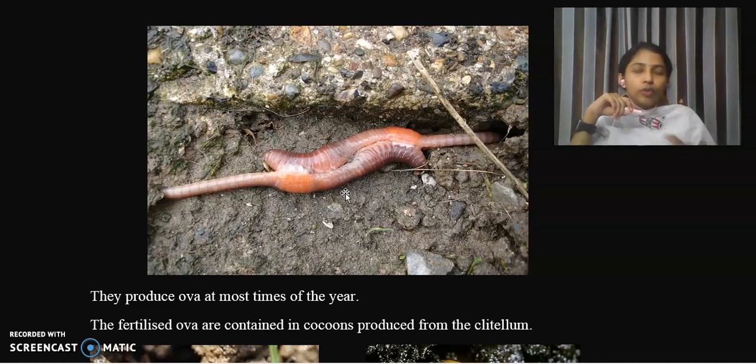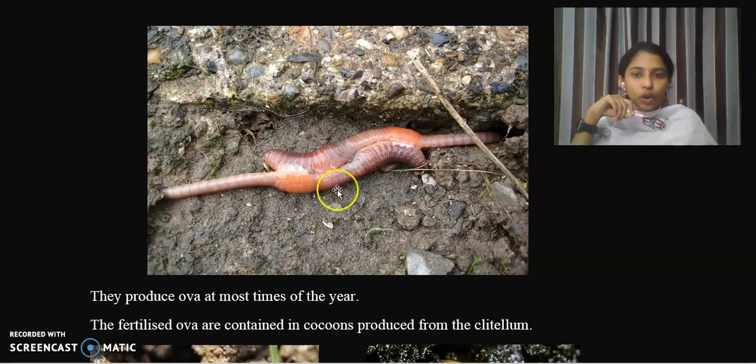Clear? So before that, you have to know that earthworm has got two different life stages. That is, one stage is clitellar stage, and the second stage is aclitellar stage. Clear? That means in the clitellar stage, the earthworm has got a well-formed clitellum. Okay, clitellum is a special region, found in special segments, and clitellum is a glandular region, or clitellum can be seen only during the mature stage of an earthworm.